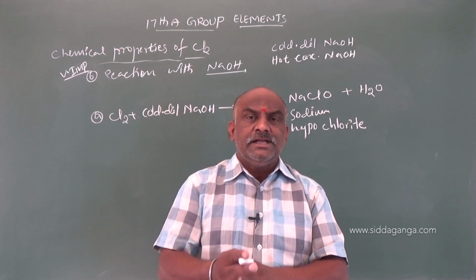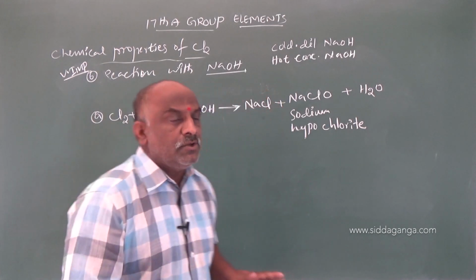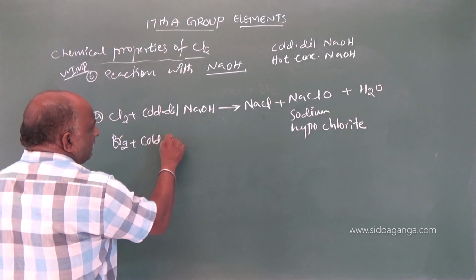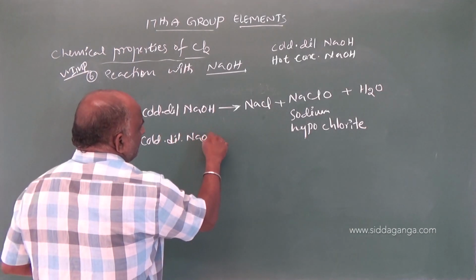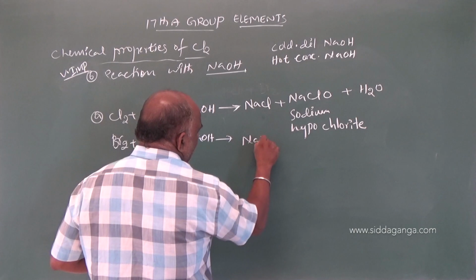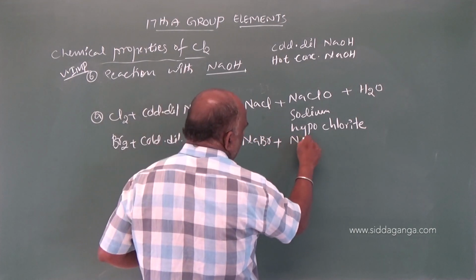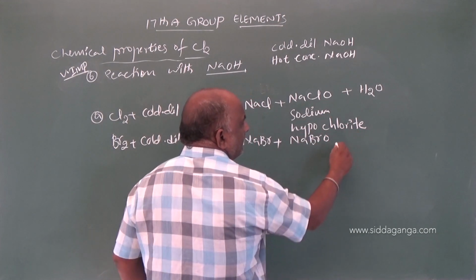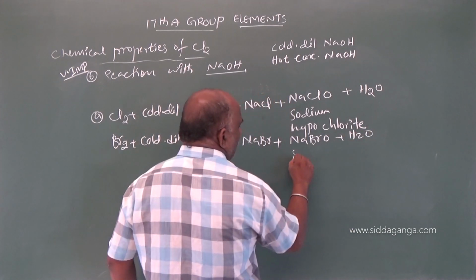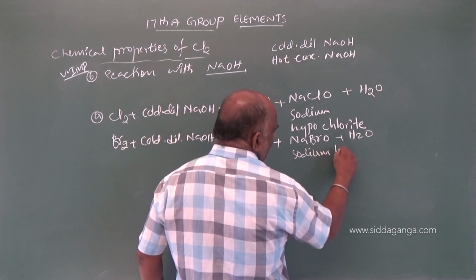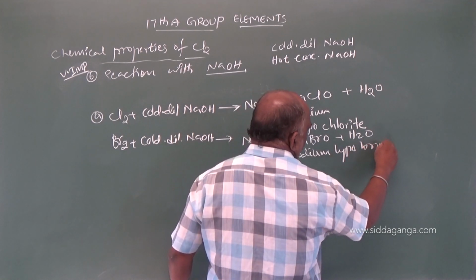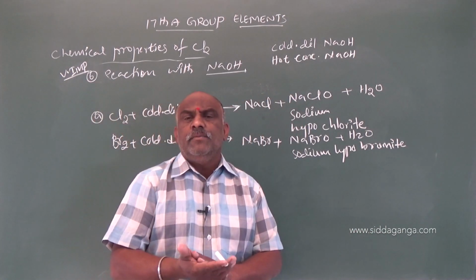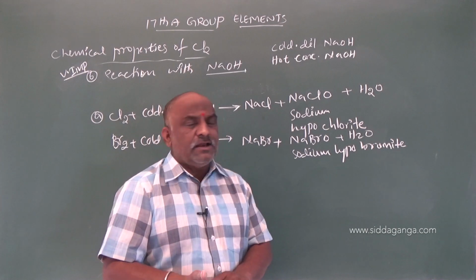The same reaction takes place with bromine also. If you take bromine plus cold dilute NaOH, it gives rise to NaBr, sodium bromide, NaBrO, sodium hypobromite, plus a water molecule.